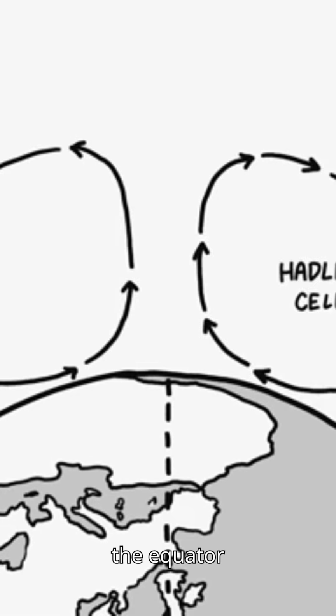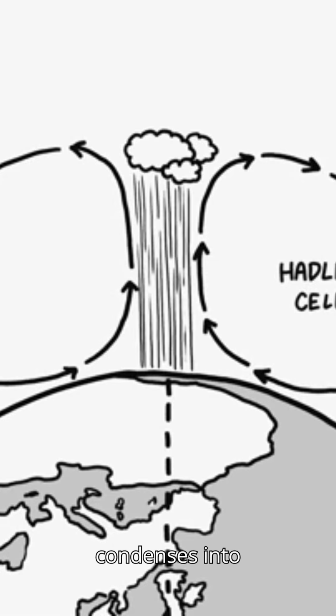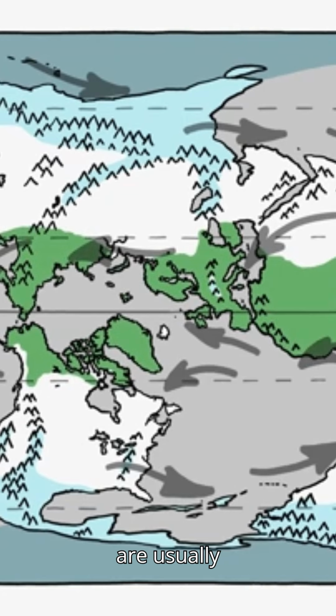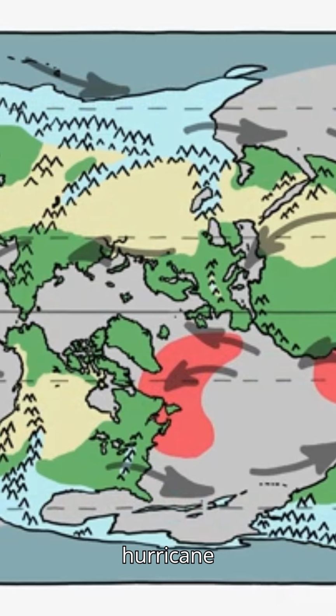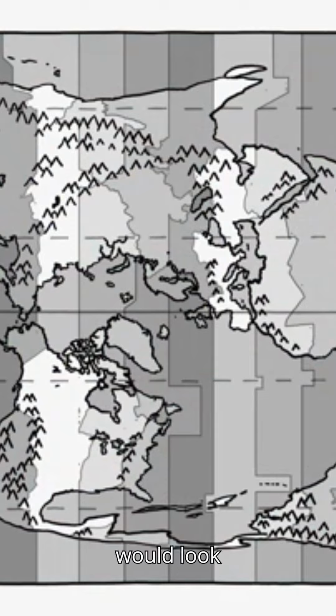The rising air at the equator carries moisture from the ocean, which then condenses into rain, so tropical areas are usually wet and thick with growth. Sinking air is cool and dry, so the land under the outer edges of the Hadley cells tends to be arid. For fun, here's a wild guess as to where the hurricane basins might be. And for more fun, here's a guess about what time zones would look like. New York City, notably, stays in the same time zone.